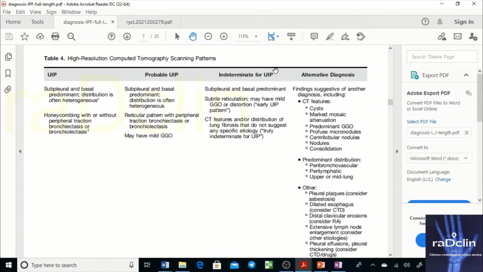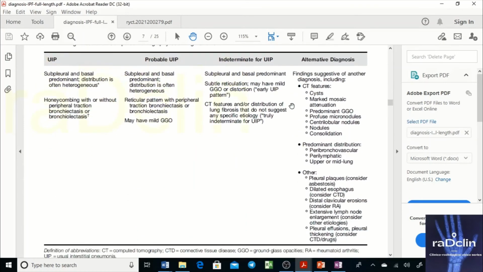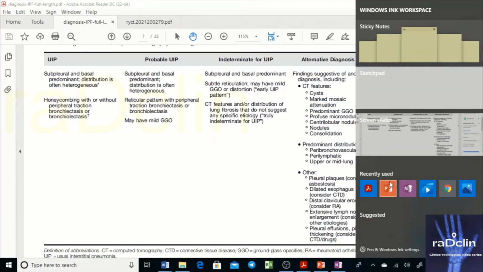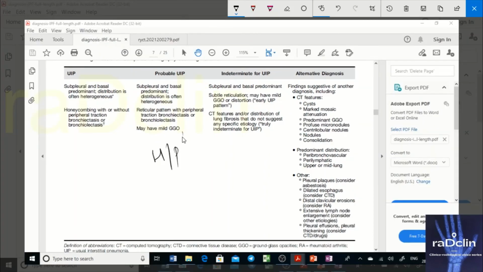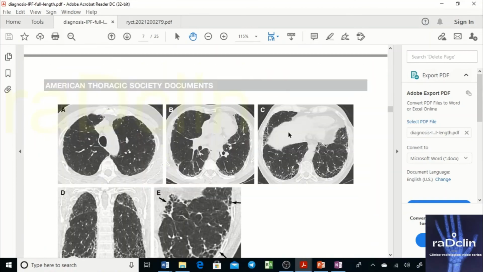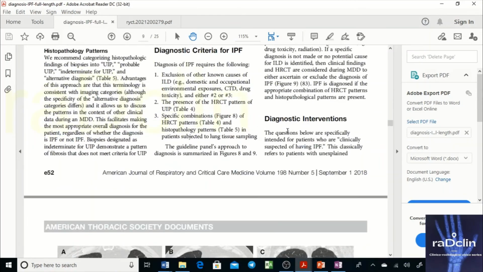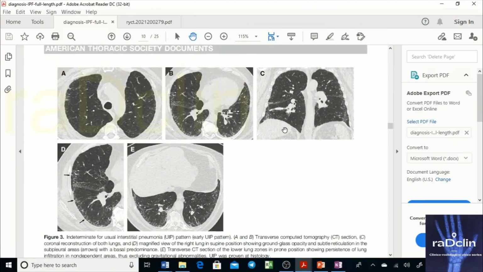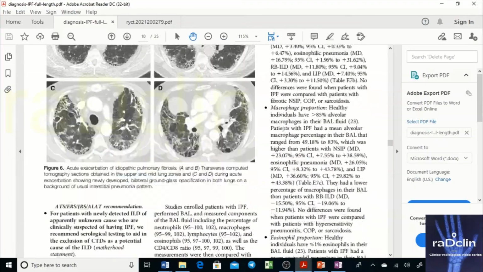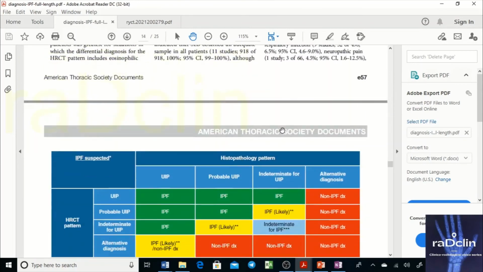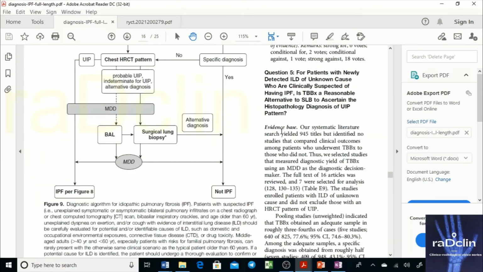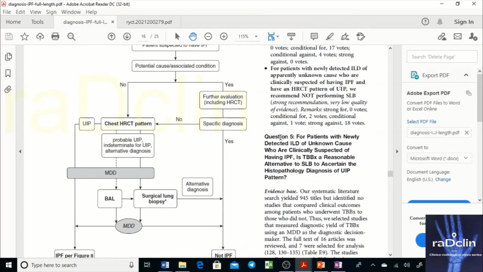Now, these are the HRCT categories: typical UIP, probable UIP, or indeterminate for UIP. The same categories are also there in your histopath. Histopath is also classified with the same categories: UIP, probable UIP, indeterminate, or alternate diagnosis. Okay, remember this thing. Another thing that is there, see this flow chart. And this is a very important flow chart, I would say.